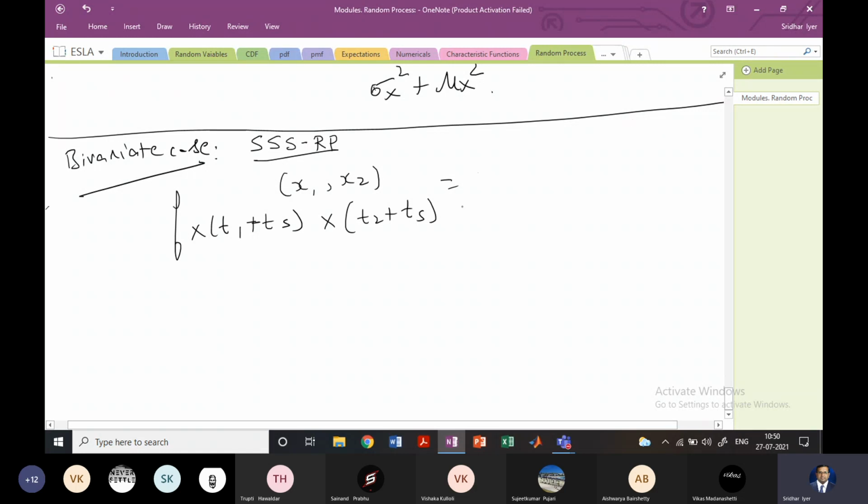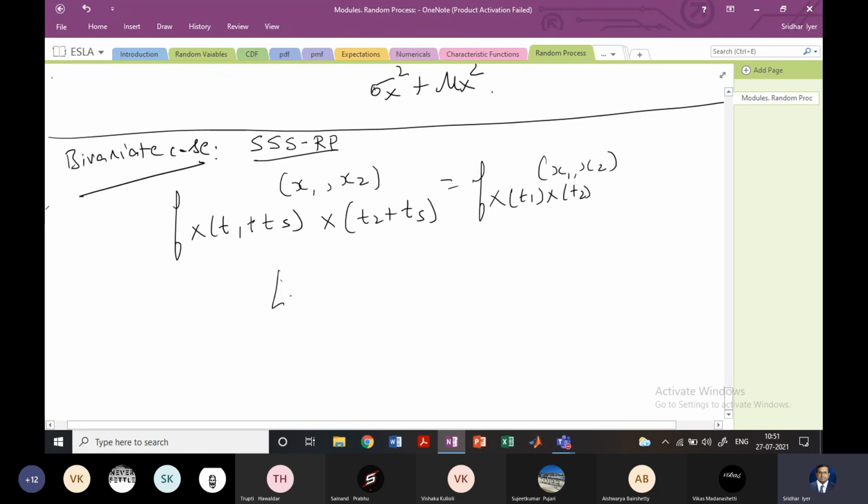So if you assume this to be strict sense stationary, then this will just be f_X(t1), X(t2), and you'll have x1 comma x2. Why have I written the RHS like that? Because for a strict sense stationary process, a shift in time does not affect the random process. You can shift the timing, but the random process remains the same.